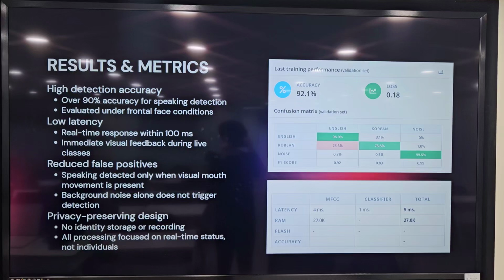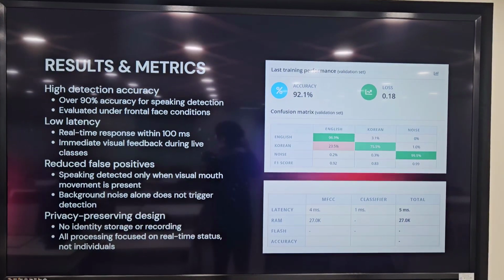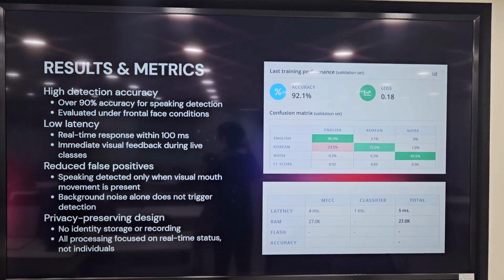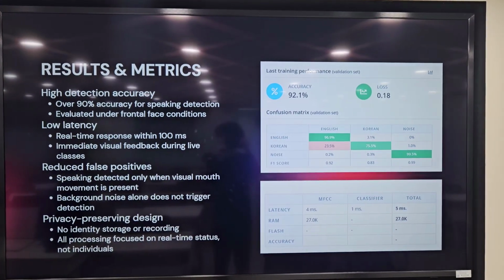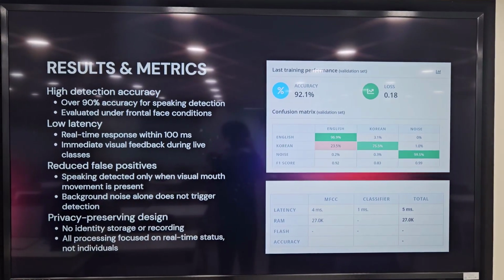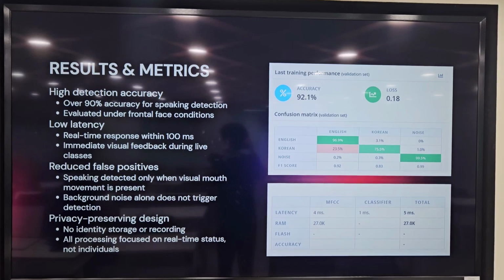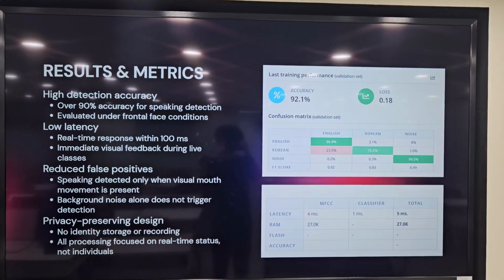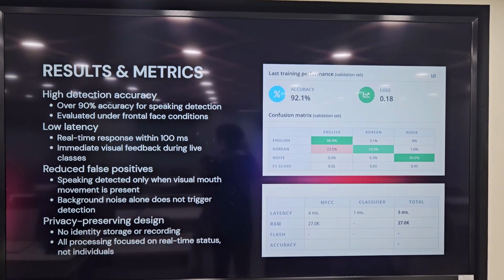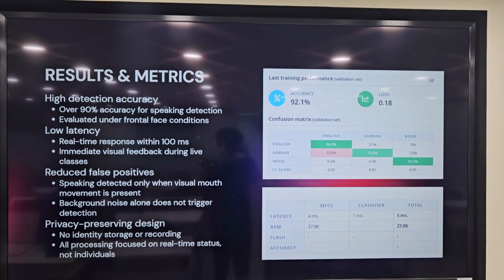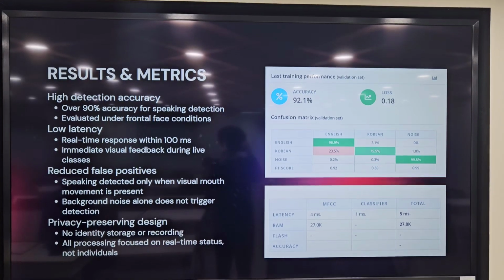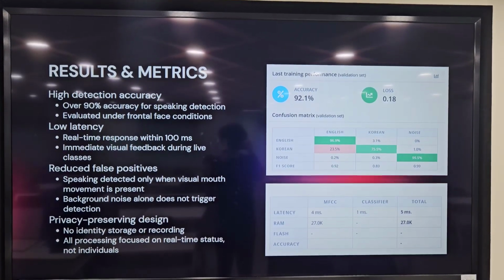Our system achieved over 90% accuracy in detecting active speaking under frontal-face conditions. It also operates with real-time latency under 100 milliseconds. By combining visual mouth movement with audio cues, we were able to significantly reduce false positives, meaning background noise alone does not trigger detection. Finally, the system is privacy preserving as it does not store identities or recordings, only real-time speaking status.